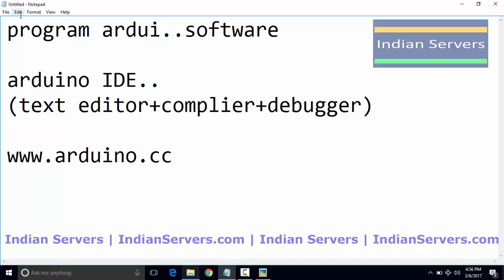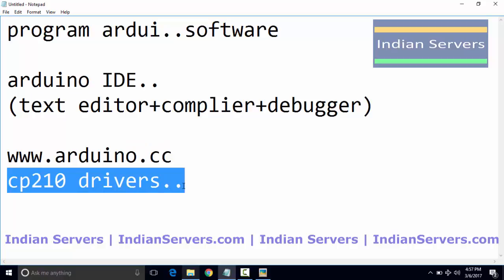After downloading Arduino, you should download some other software, some drivers for Arduino board, that is CP210 drivers. If you want to program Arduino board, you should install these drivers in your PC so that PC and Arduino will get connection and they will communicate with each other.